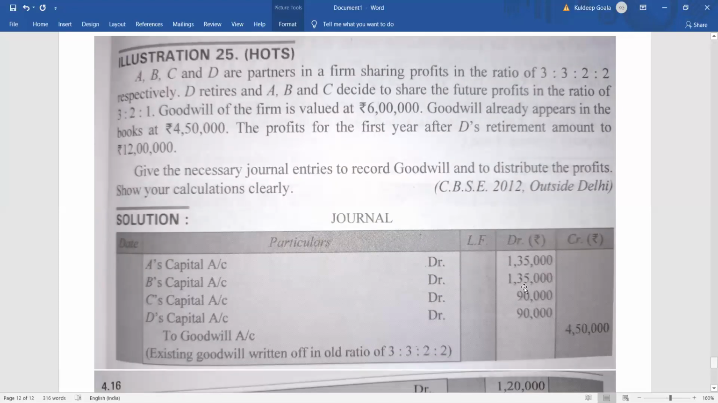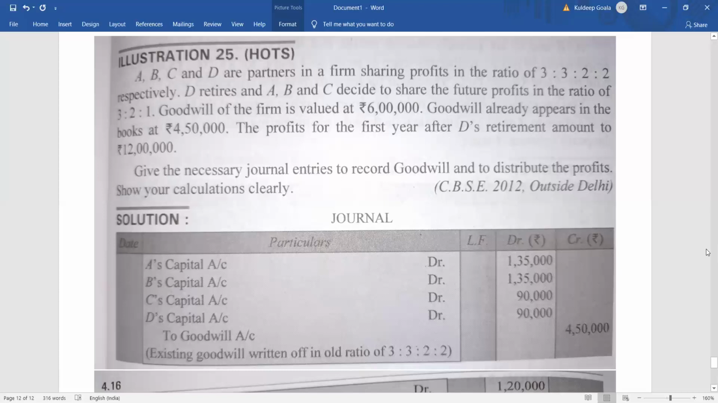Once it has been done, then after that, what will happen? We have to find out the retiring partner, that is D's share of goodwill. So D's share of goodwill will be how much? It is 2 by 10 of 6 lakh. So 2 by 10 of 6 lakh is how much? 2 by 10 of 6 lakh is 1,20,000. That means D's share of goodwill is 1,20,000.